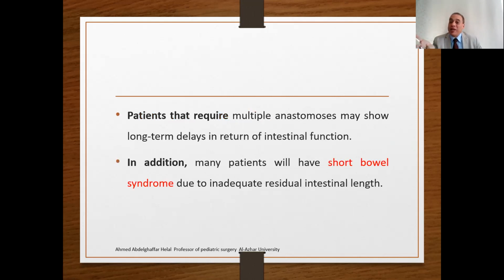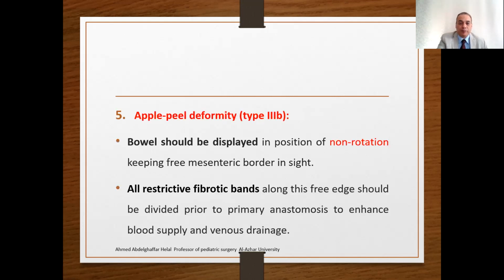Patients that require multiple anastomoses may show long-term delay in the return of intestinal function. In addition, many patients will have short bowel due to inadequate residual intestinal length. In case of apple peel deformity, when you face a baby or neonate with apple peel deformity type 3B, the bowel should be displaced in the position of non-rotation, keeping the free mesenteric border. What does this mean? It means that you put the small bowel in the position of non-rotation.